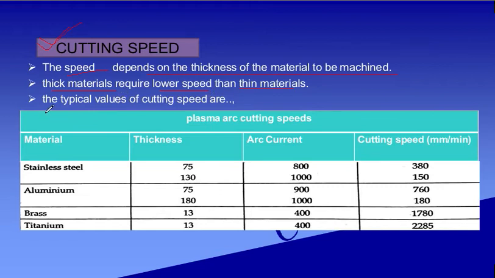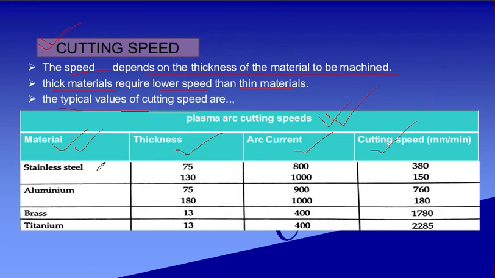Next, the typical values of cutting speed are mentioned here, with the material, the thickness, the arc current you are providing, and the cutting speed you are maintaining.